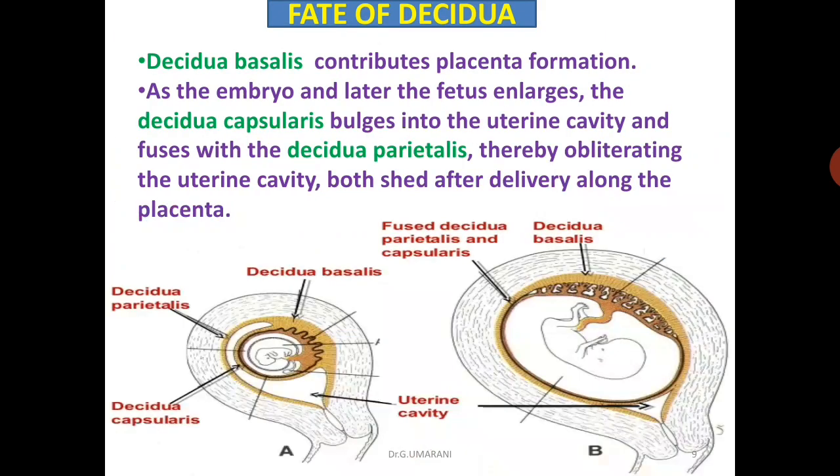So, the fate of the decidua. Decidua basalis helps in the formation of the placenta. As the embryo grows and later becomes a fetus, the decidua capsularis and parietalis fuse, so the uterine cavity is obliterated, and both are shed after delivery along with the placenta.